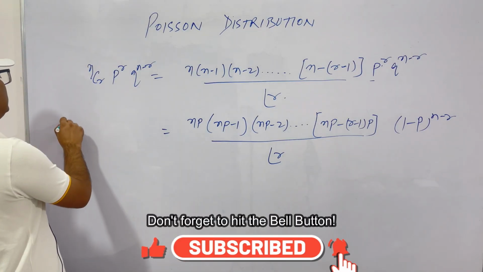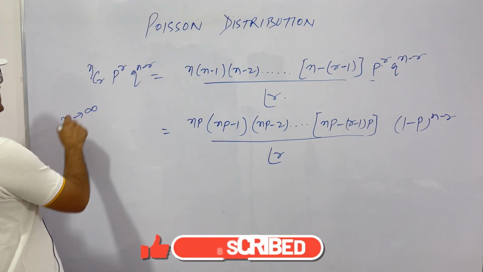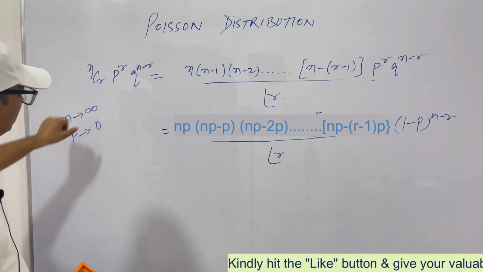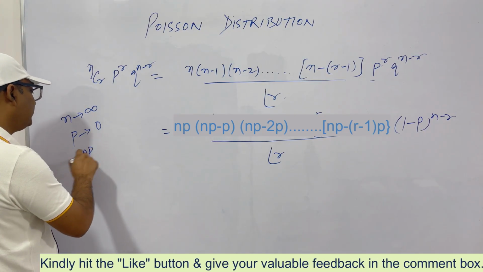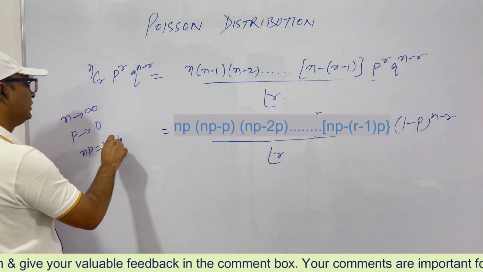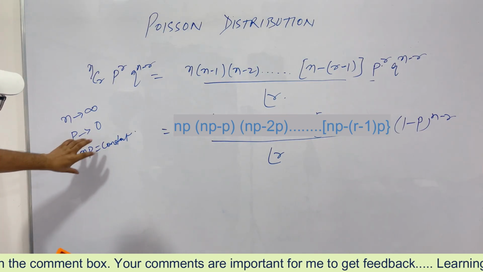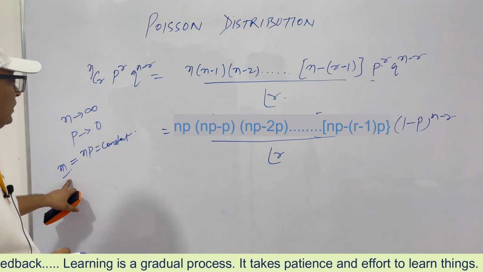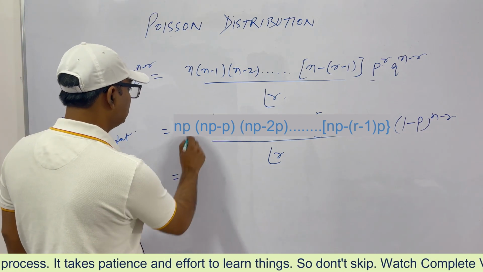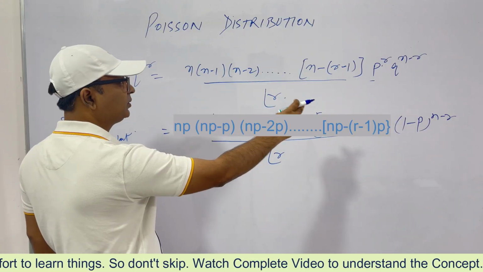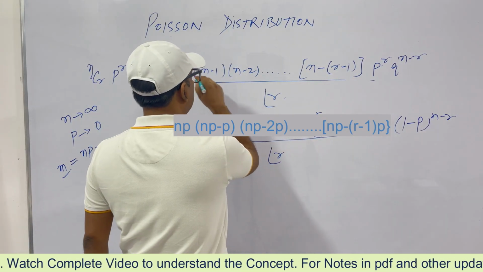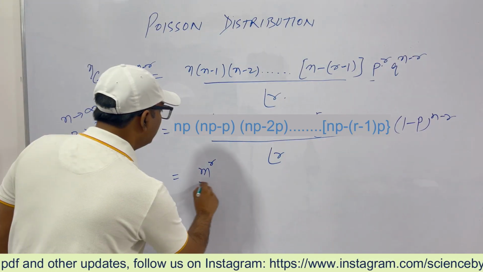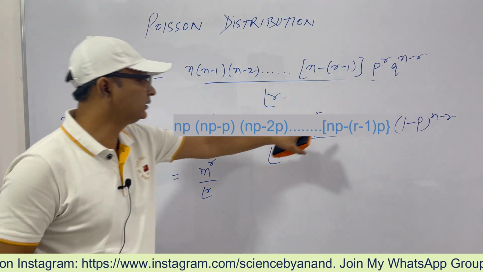I told you what we do. In Poisson distribution, n and p have these limiting values, that is, n is very large and p is very low, so that np is a constant. If this is very large and this is very low, we can take the product as a constant. Let's say this is m. So what is this now? This is np into np, r number of times, because this was p to the power r and we distributed p in every factor. So this becomes m to the power r by factorial r.